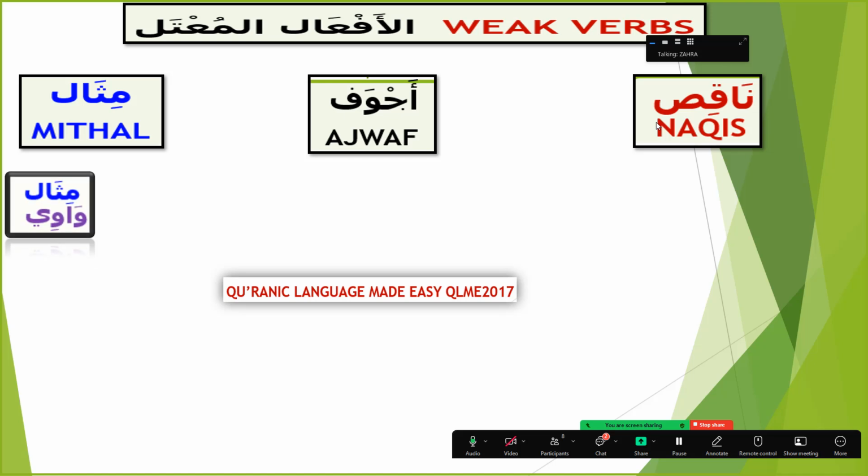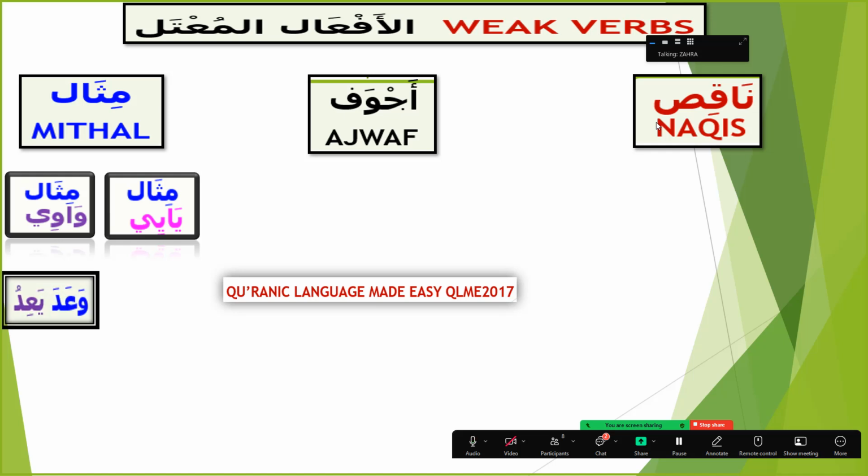And mithal is further divided into 2 categories: mithal wawi and mithal yai. Okay, mithal wawi and mithal yai. An example for mithal wawi is wa'ada, ya'idu. You can see the weak letter waw is in the beginning. It's wa'ada. And in mithal yai, ya'isa, the ya is in the beginning, ya'isa.